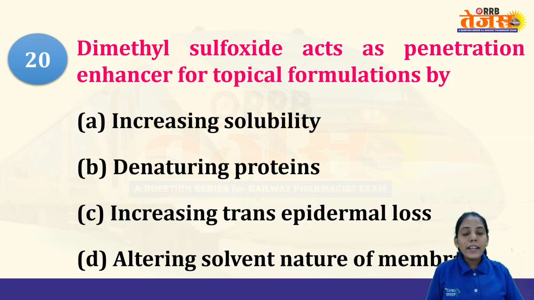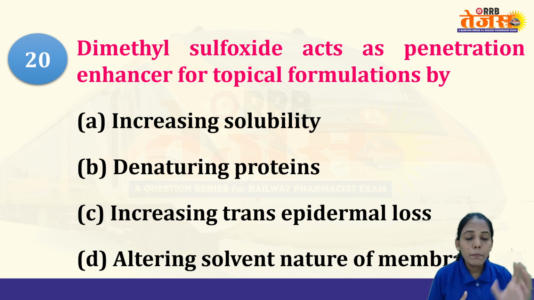DMSO acts as a penetration enhancer for topical formulations. As I said, we have to target the stratum corneum, right? Either you disrupt the structure of the stratum corneum or you find some way of penetrating it. Based on the different mechanisms, we have different types of penetration enhancers. DMSO is dimethyl sulfoxide, DMA is dimethyl acetamide, DMF is dimethyl formamide.